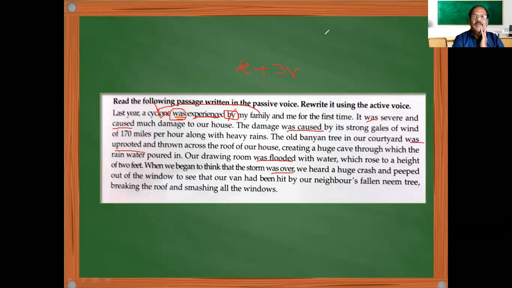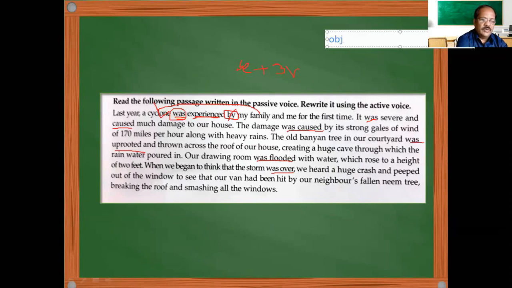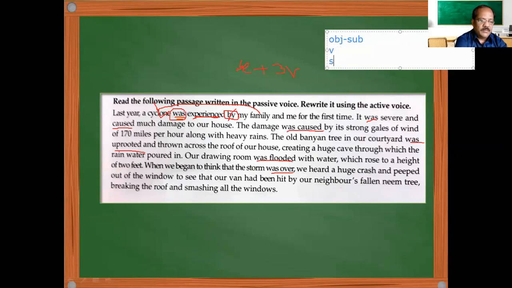That means when you are converting active voice into passive voice, what we do here is we bring the object into the subject as usual. Object into subject we do. We are removing the be form, and we are selecting the suitable verb. Then the subject becomes the object. So this way we will convert.